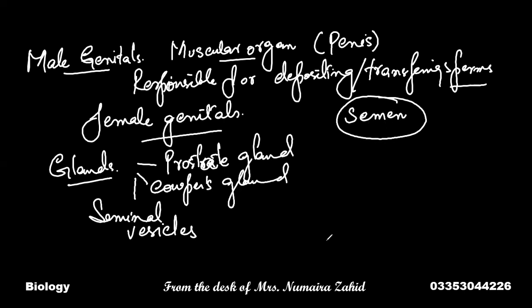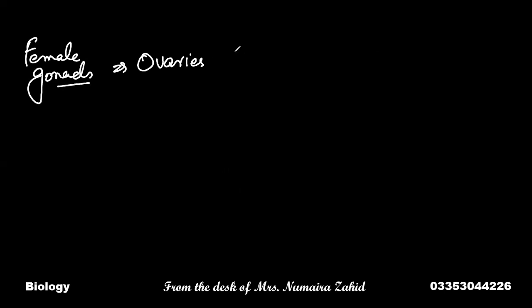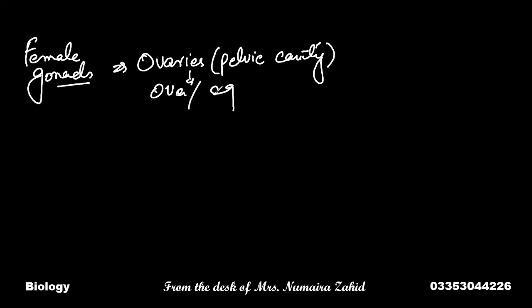When we talk about the female gonads, female gonads are the ovaries. Ovaries are found in the lower abdominal cavity, which is called the pelvic cavity. These ovaries produce ova, which are also called eggs. So the ovaries are responsible for the production of eggs, and these are called gonads. But what about the ducts which collect the ova?